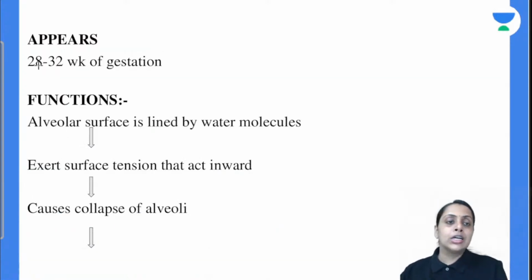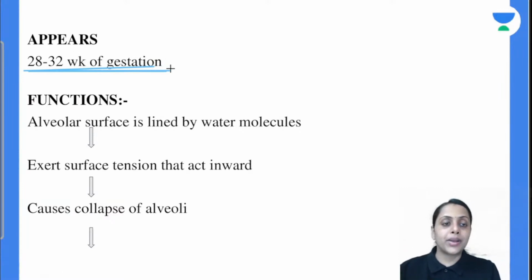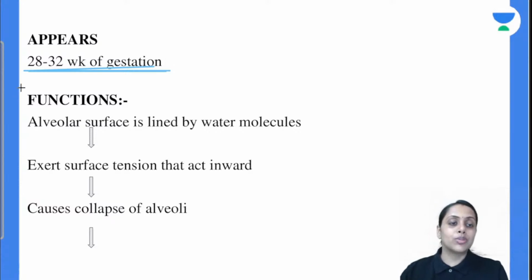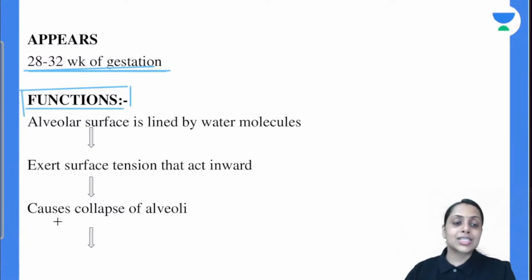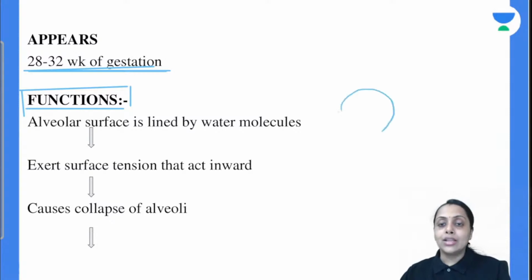Moving further to surfactant production. Surfactant production starts at 28 to 32 weeks of gestation. And now coming to the most important part, what is the function of the surfactant. Normally the alveolar surface is lined with water molecules. Suppose this is our alveolus.